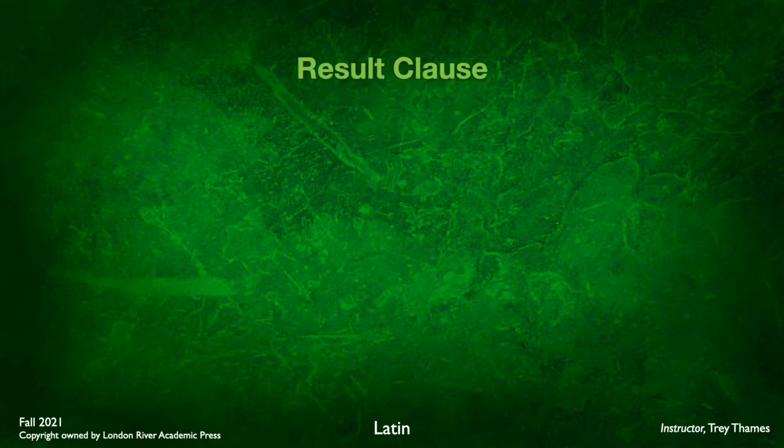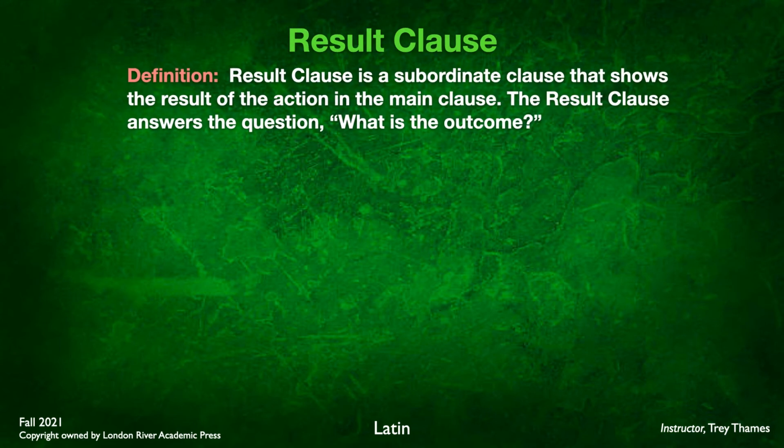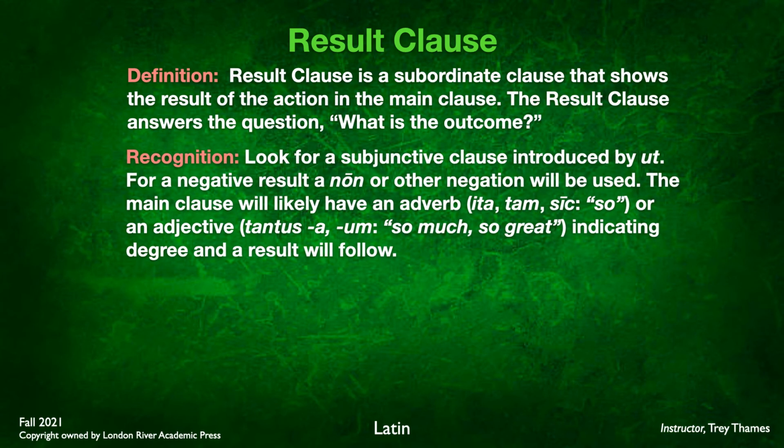Now, how do we recognize a result clause? Or I guess we should define it first. A result clause is a subordinate clause that shows the result of the action in the main clause. Purpose clause shows the purpose. Result clause shows the result. The result clause answers the question, what is the outcome? How do you recognize it? Well, we're going to look for a subjunctive clause introduced by ut. And for a negative result clause, unlike purpose that's going to use ne, a negative result clause is going to have the adverb non or some other negation.